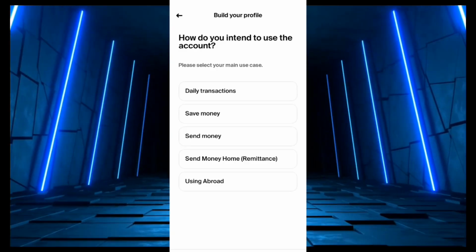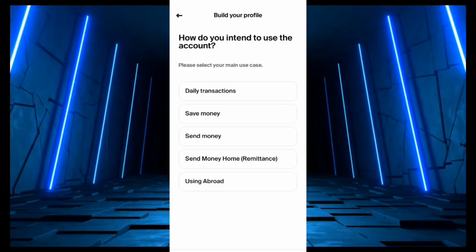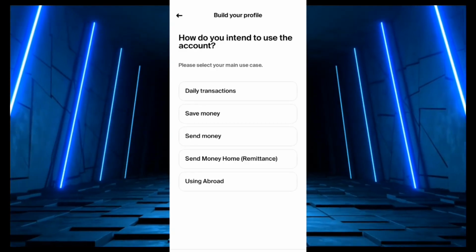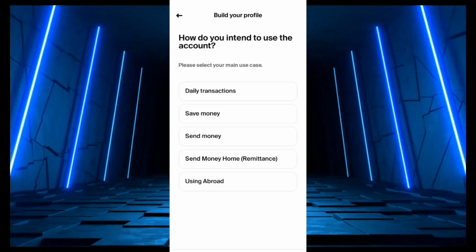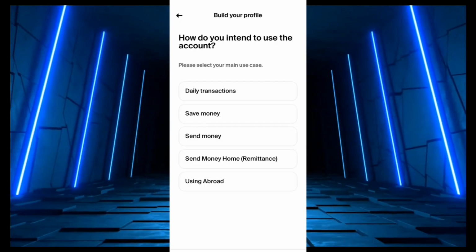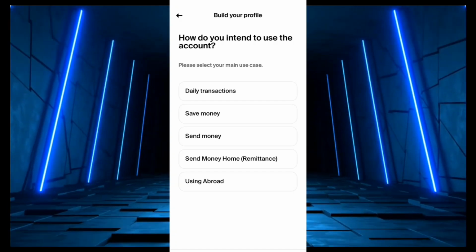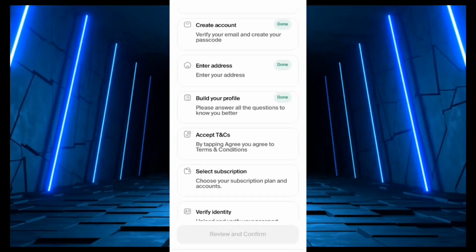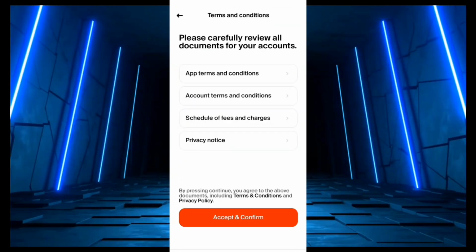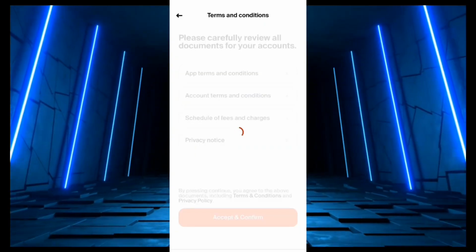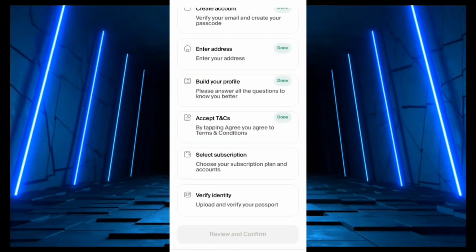How do you intend to use this account? You want to use it for daily transactions, to save money, to send money home, or to use abroad. In our case, because anytime you receive money, you may want to transfer it to your account, you can say for daily transaction. As you can see, we are done. It's now time to accept your terms and conditions. You just open here and you click accept and confirm. We are done. Now choose your subscription plan and account.